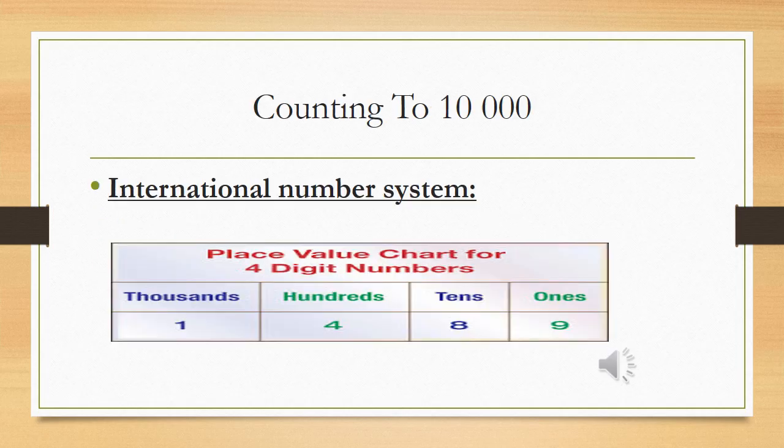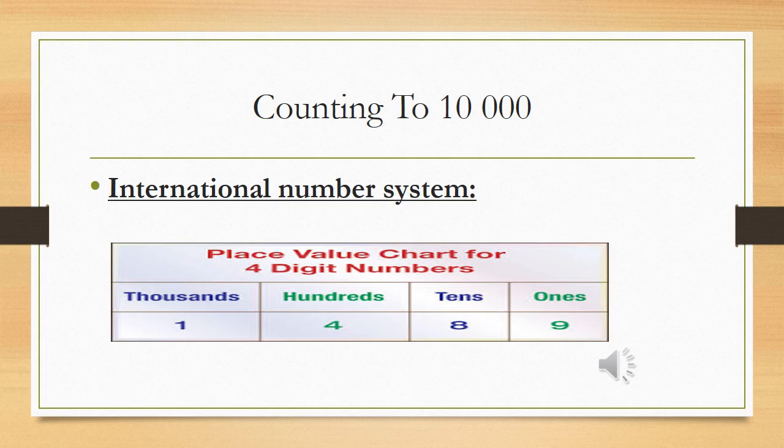Okay class, counting to 10,000. In the previous classes, from grade 2 to grade 3, you learned up to hundreds. There is a number and it has so many digits. In mathematics, we start counting from right to left. Like if we want to count a number, we have to start from right to left.